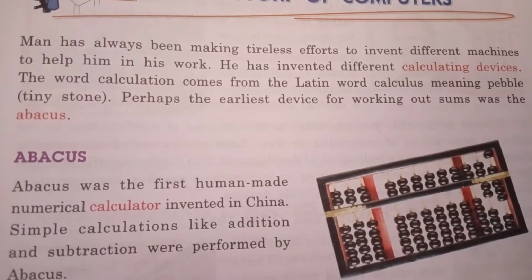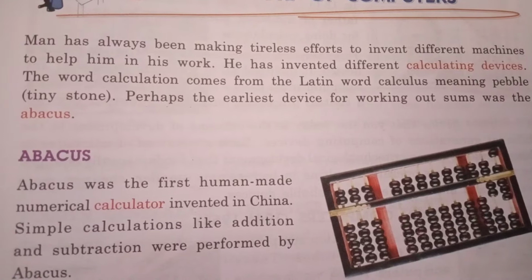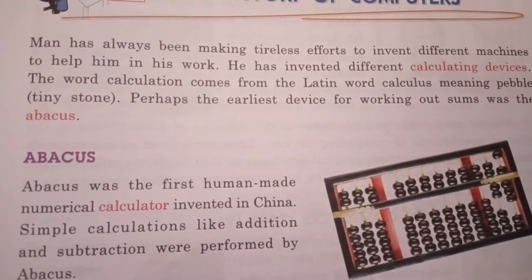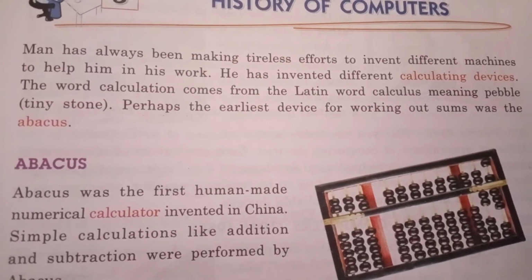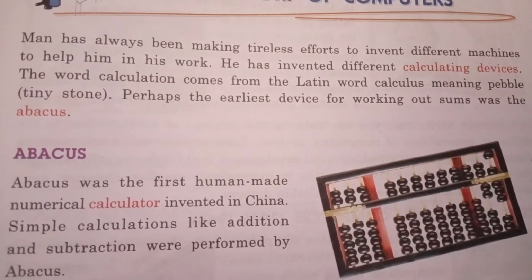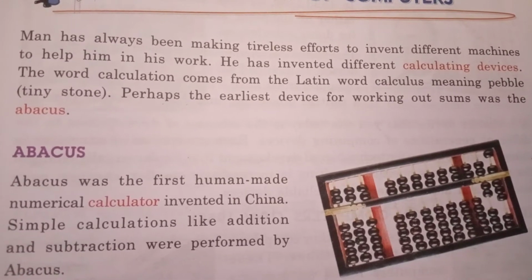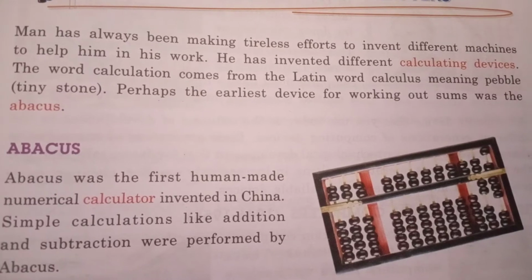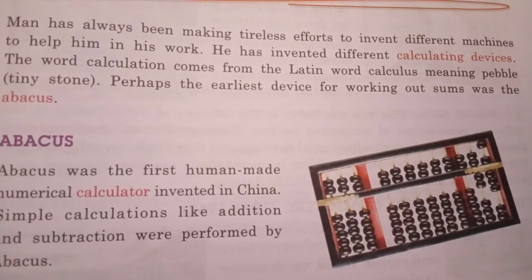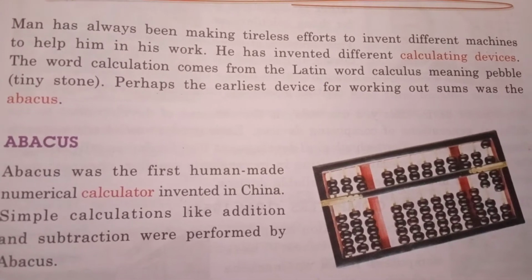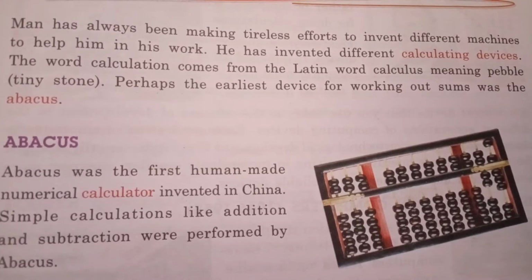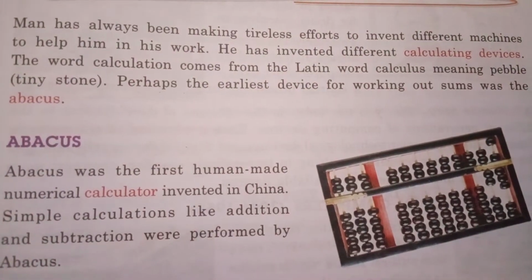The word calculation comes from the Latin word calculus, meaning pebble. Pebble, you know, tiny stones. Perhaps the earliest device for working out sums was the abacus. Some of you know very well what is abacus. You have joined abacus classes also in your school.